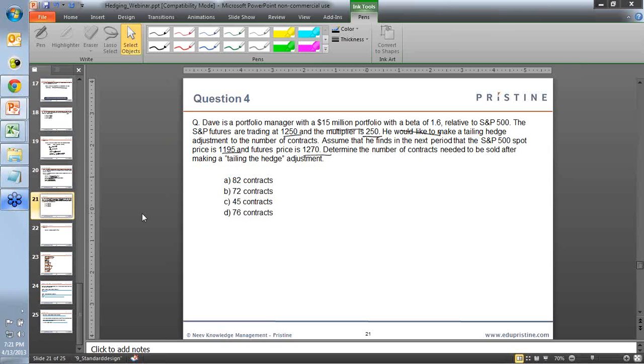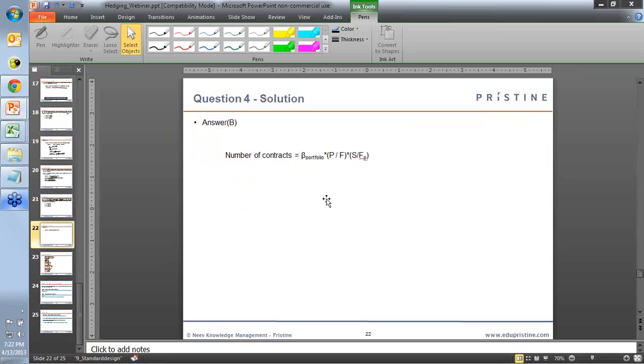Okay, so I think that was sufficient time. Ritesh seems to have got the right answer, and that is B, that is to sell 72 contracts. So let's look at how we got there. So we'll be using this formula again, as I mentioned. That is, the number of contracts is equal to the beta portfolio into original portfolio value divided by original futures value into the current spot value divided by the current futures value.